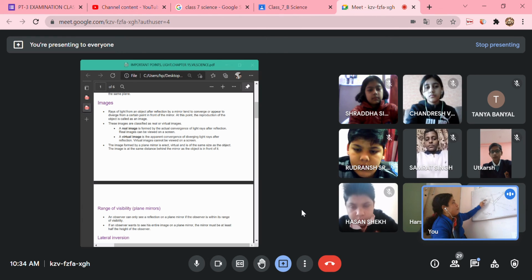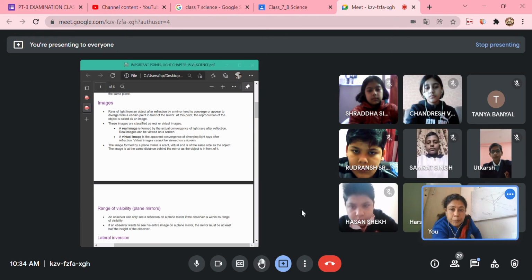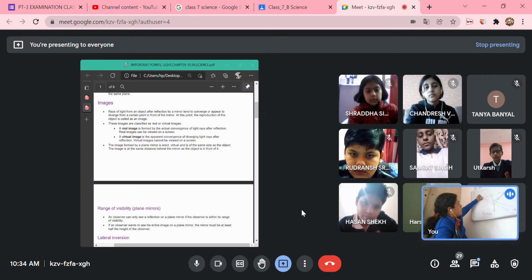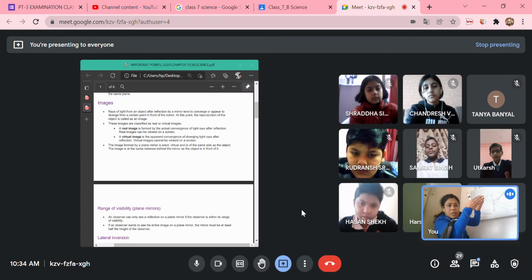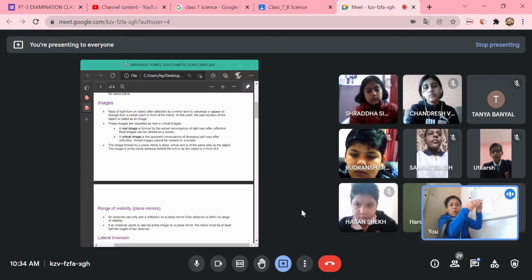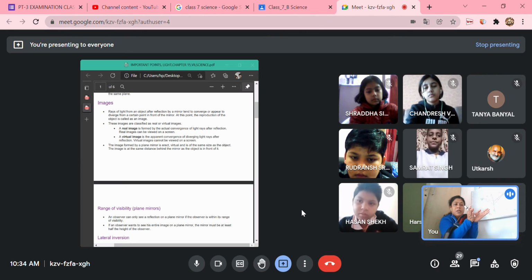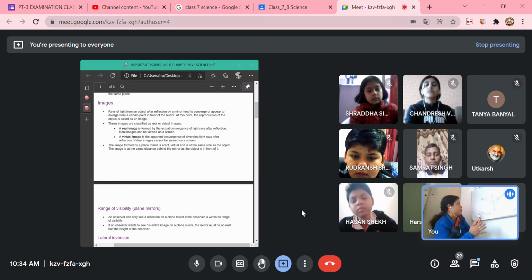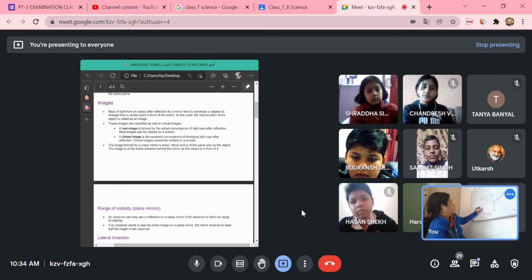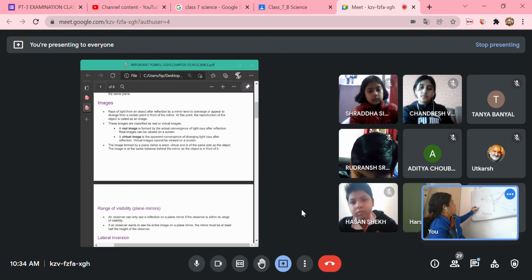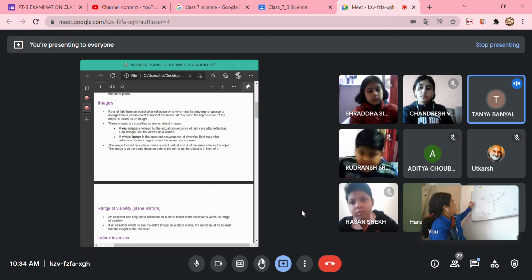That has been told over here, that rays of light from an object after reflection by a mirror tend to converge. They get converged at a point. Converge means all the rays go together and meet at a point. Diverge means from a point they get dispersed. These are the converging rays, and diverge means to spread out.